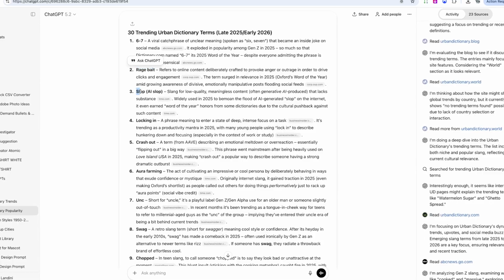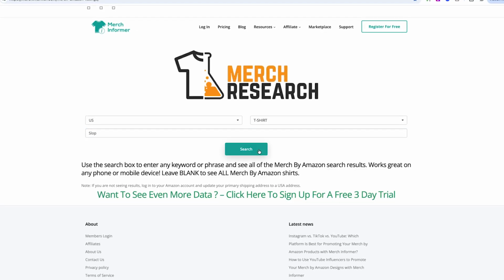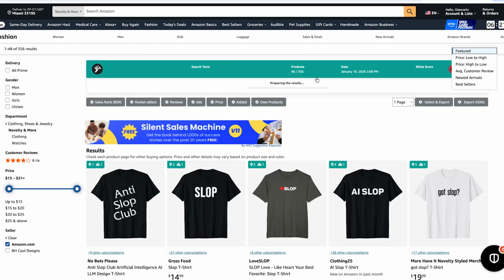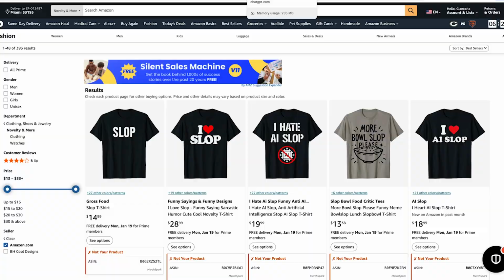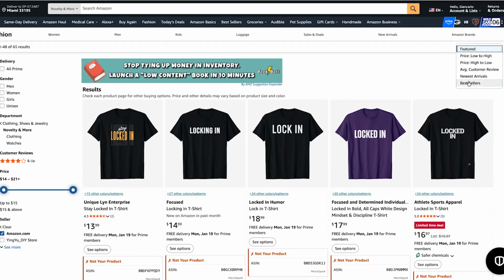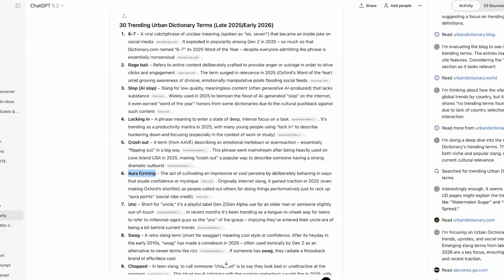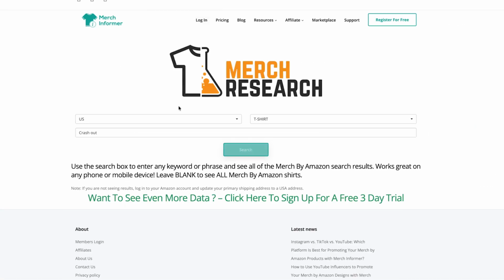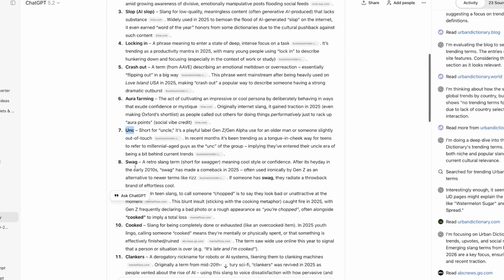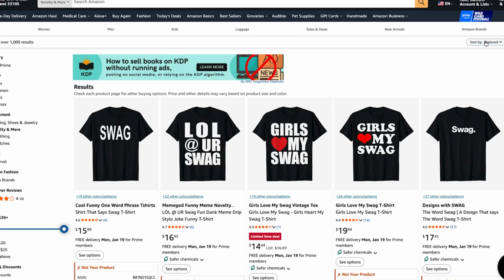Slop or ice slop. Slop, I don't know, too short word. But let's see. Slop. We got some results. How much? This is good. Slop. I'm gonna search all like 10 now. Logging in. We are going to logging in. Crash out. So Aura farming, I think, is popular, but I'm gonna put it anyway. Unk, short for uncle. Sounds promising. Swag, I think I also have heard before, but we're gonna put it anyway. Seller.